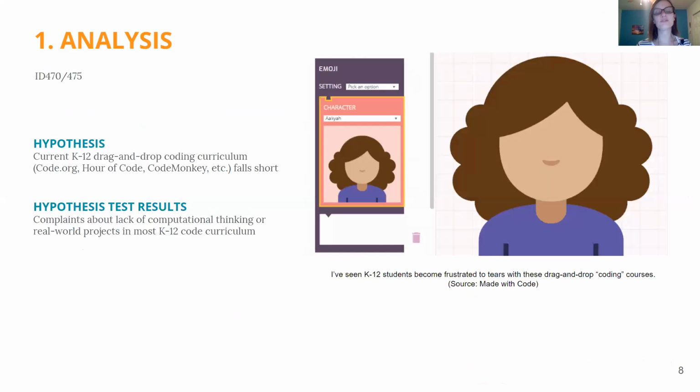Another thing that came up during my analysis, specifically during ID 470 and 475, was I started developing a hypothesis that the current K-12 drag and drop coding curriculum, such as code.org, Hour of Code, CodeMonkey, all of these really beautiful visual curriculums that are sometimes being taught in current K-12 environments throughout the United States and throughout the world, are falling short in actually teaching children the skills that they need to set them up for successful careers in the tech industry.